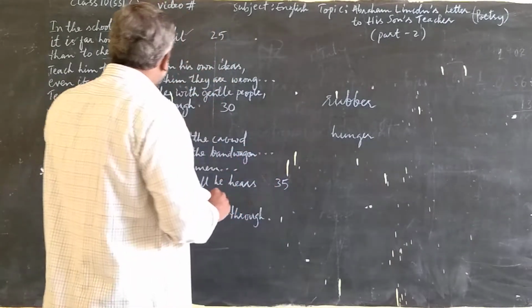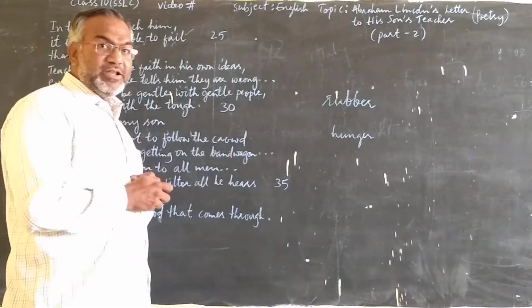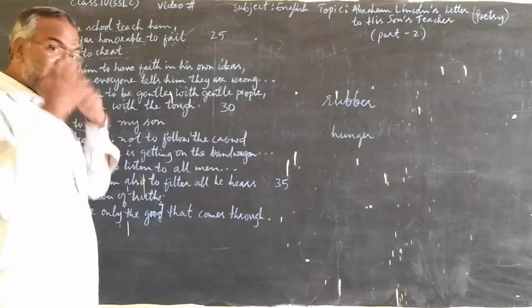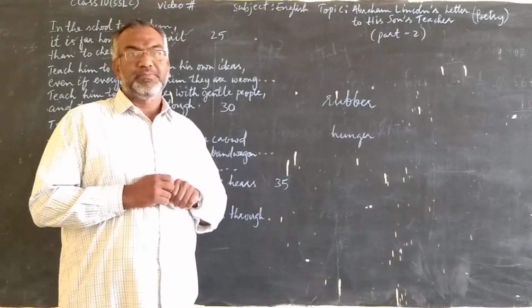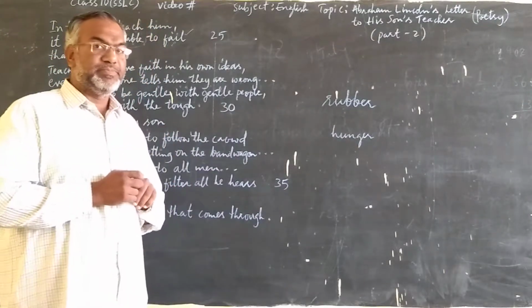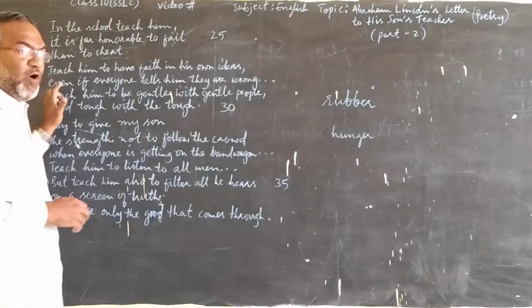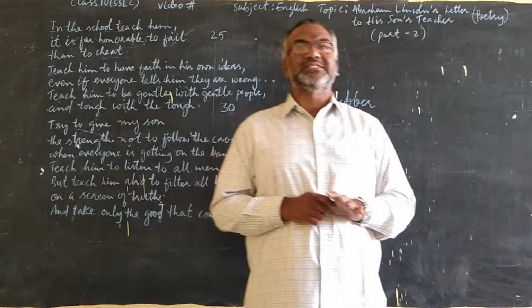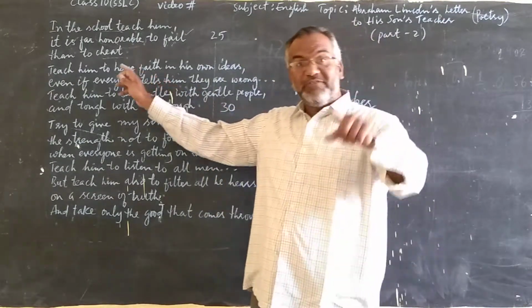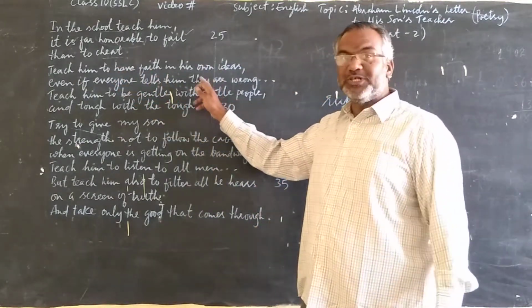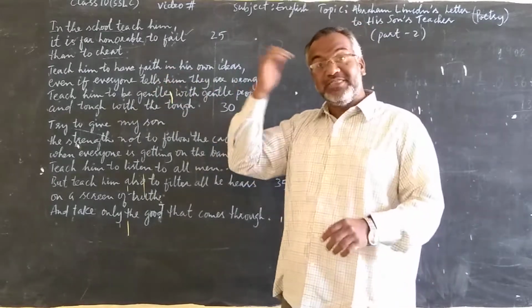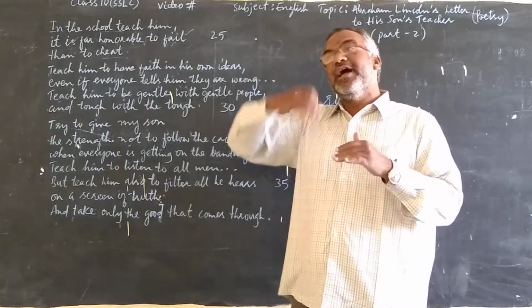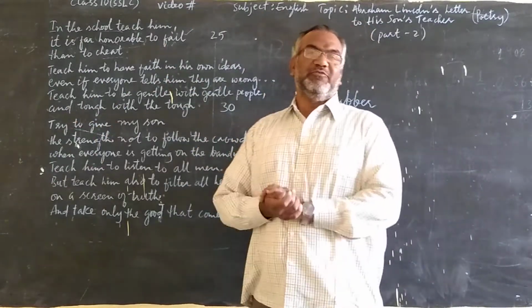So, when there are ideas in our mind, we must have faith in our ideas and try to use them. That's the value he wants. This is the value Abraham Lincoln wants his son's teacher to teach his son, that whatever idea is coming to his mind, he must have faith that this is a good idea and it can be applied in our life.